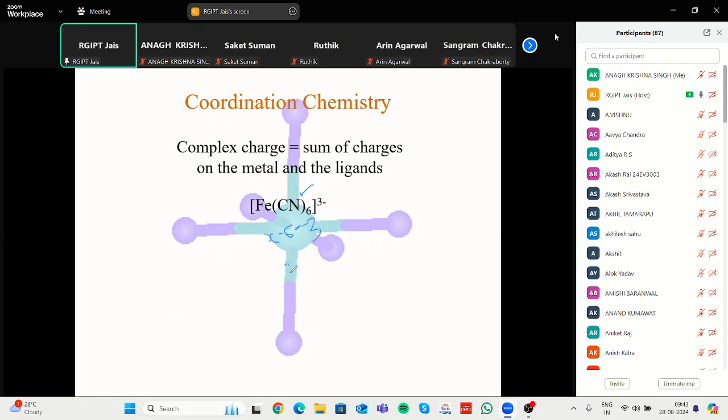That gives plus 3 charge on the complex. Then the next term comes. That's why the primary valency in this case is plus 3, and the coordination number, or we can say secondary valency, is 6.